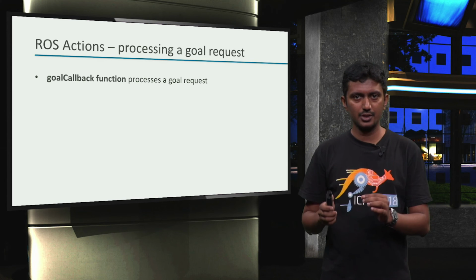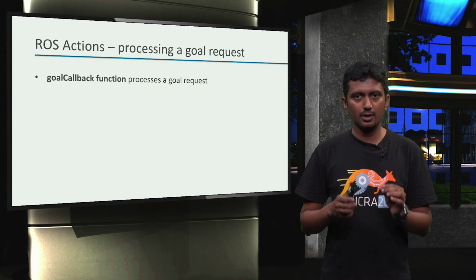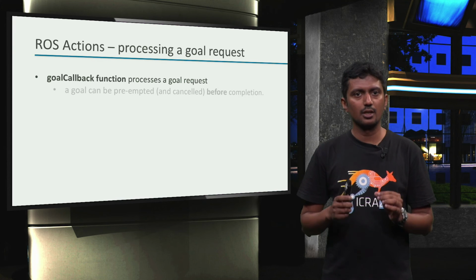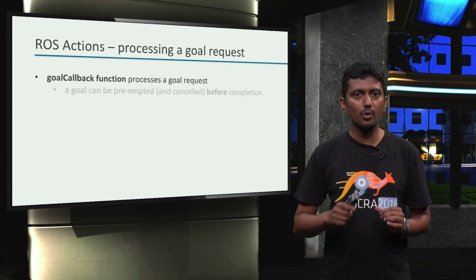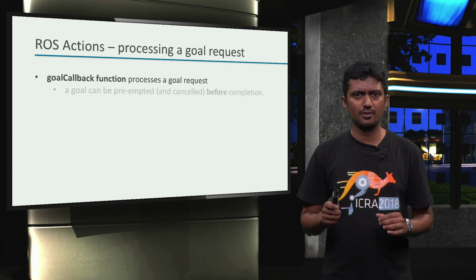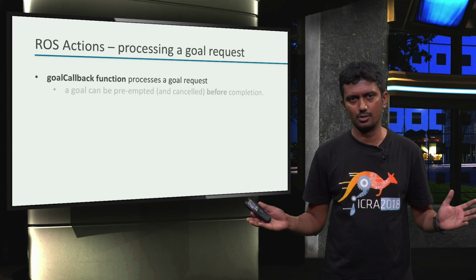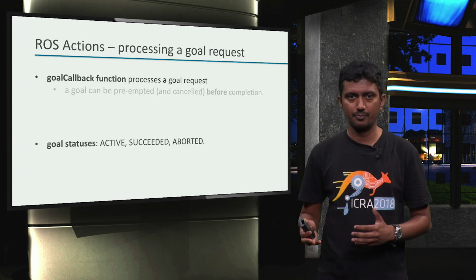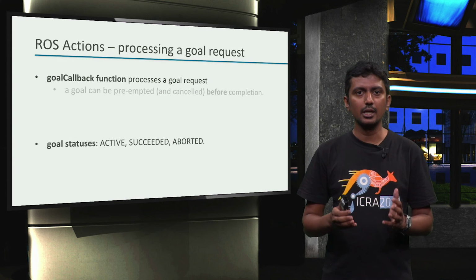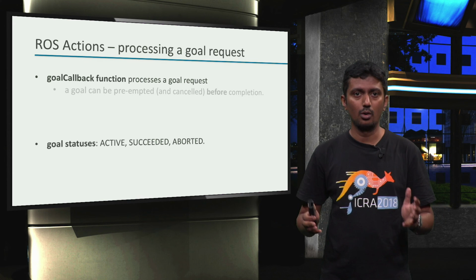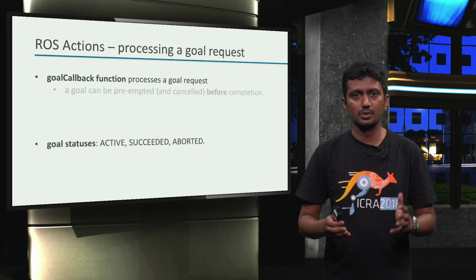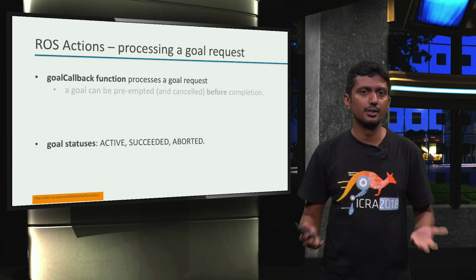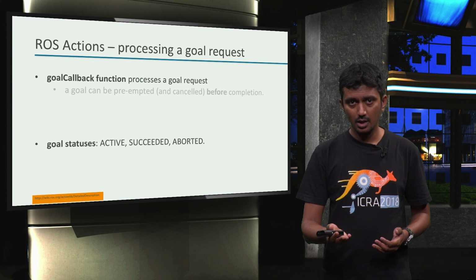The goal callback function can be used to run the computations after receiving an action goal request. Note that a goal request can also be preempted and cancelled before attaining the goal. Discussing these aspects of goal preemption is, however, beyond the scope of this course. Additionally, a goal can be in different states while being processed. For example, a goal currently being processed is in the active state, or a goal that was achieved is set to succeeded state, and so on. There are also additional states, but they will not be required in this course. In case you are interested, you can have a look at this link.